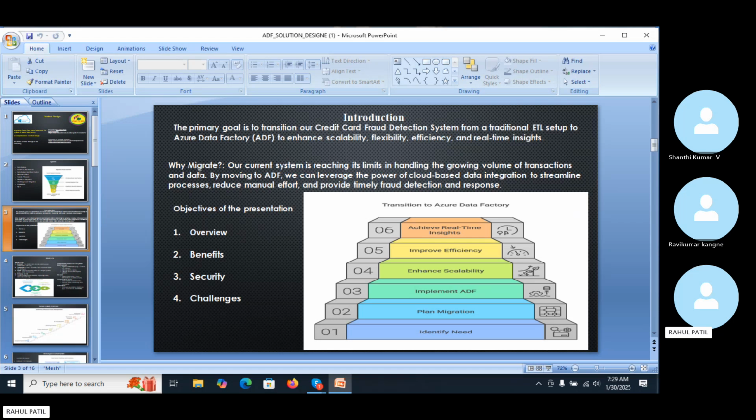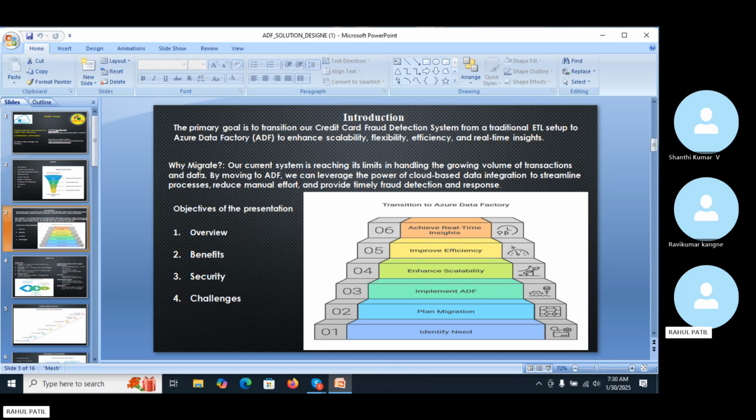Our current system has some limitations. It is reaching its limits in handling the data, and nowadays we are getting more and more data. The current system is not capable of handling the growing volume of transactions and data. So moving from the legacy system to ADF is very necessary.